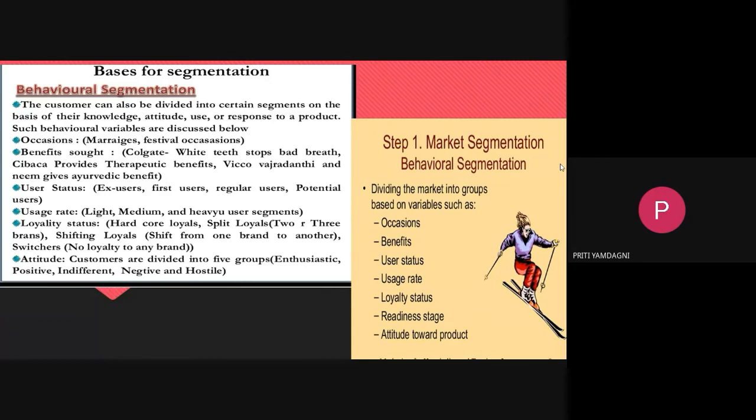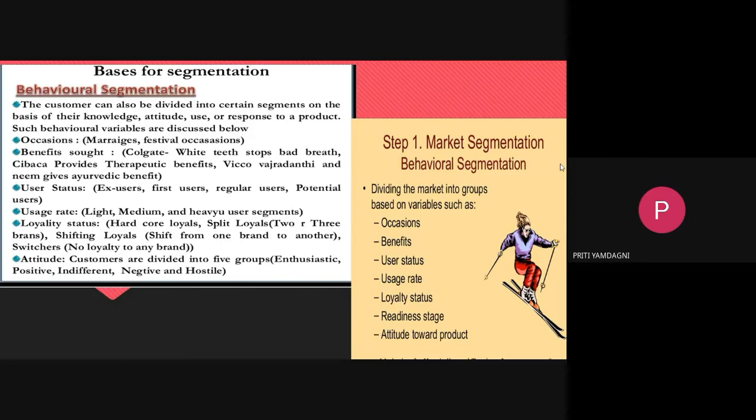Next is benefits. What kind of benefits? You can see the example over there. Colgate is the example given. For what is it beneficial? White teeth, stops bad breath. So this is what they are. Their slogan is there, and it depends upon that. What are the benefits? To stop bad breath.